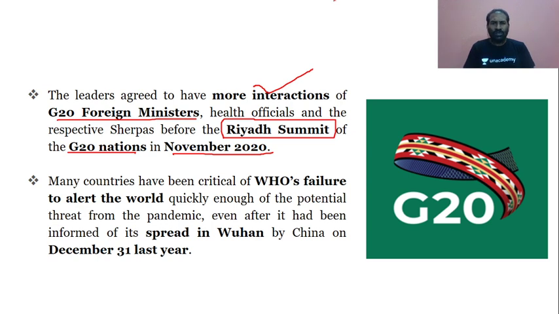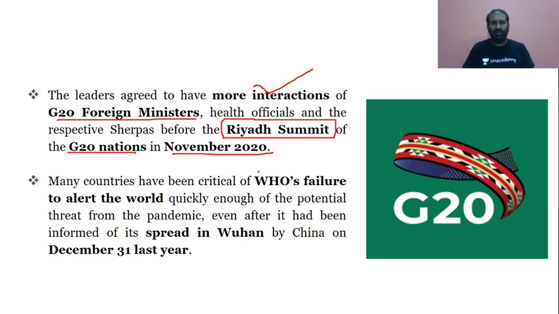Again, it could be that the UPSC might give information about what has been taken up, and then ask about what is to be taken up in the future. That is the Riyadh summit, which would take place in November 2020.